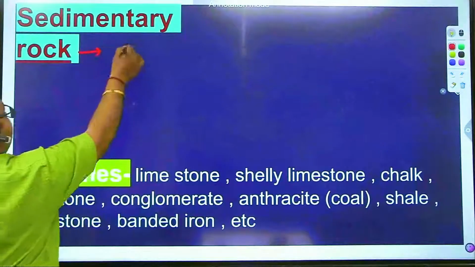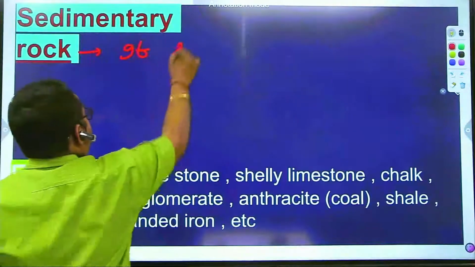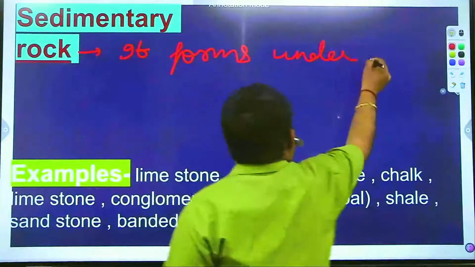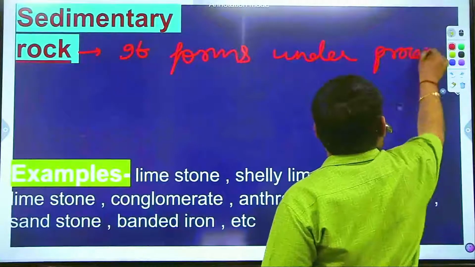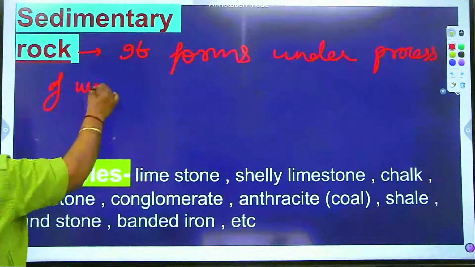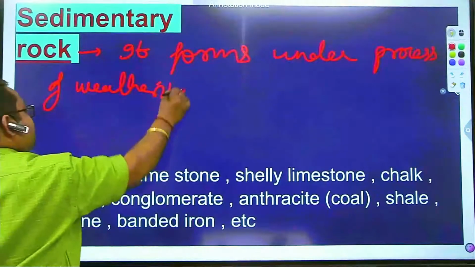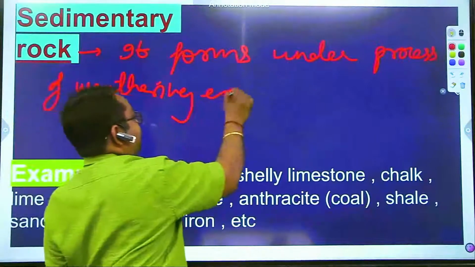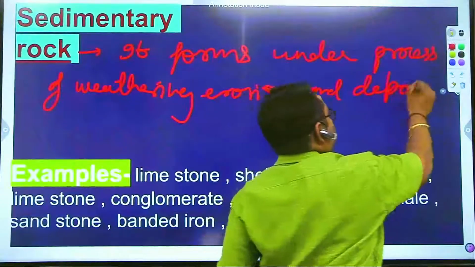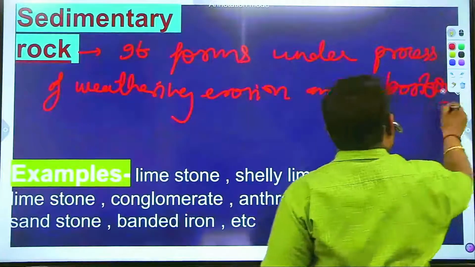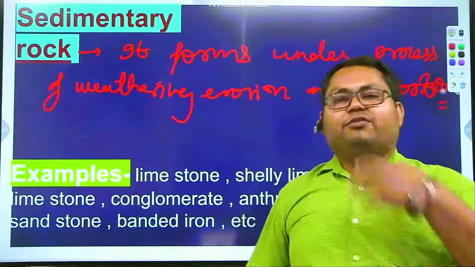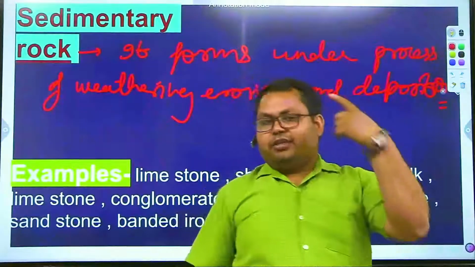It forms under the process of weathering, erosion, and deposition. Weathering, erosion, and deposition is responsible for formation of sedimentary rocks.